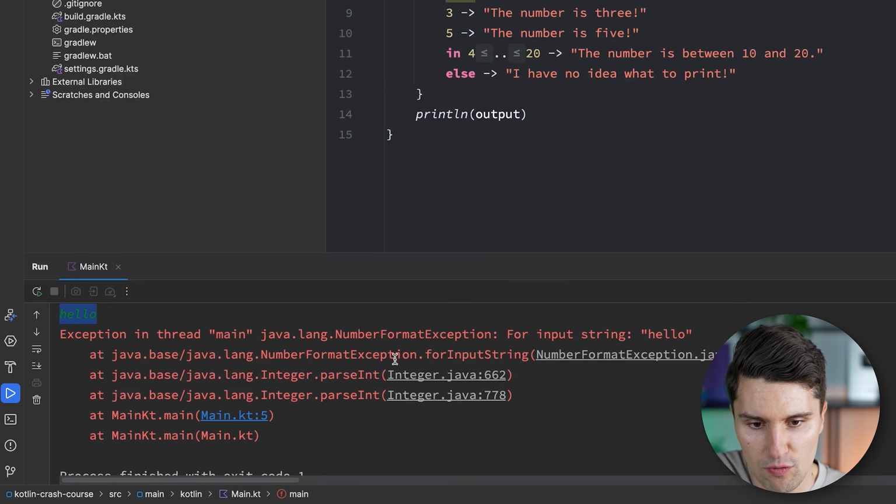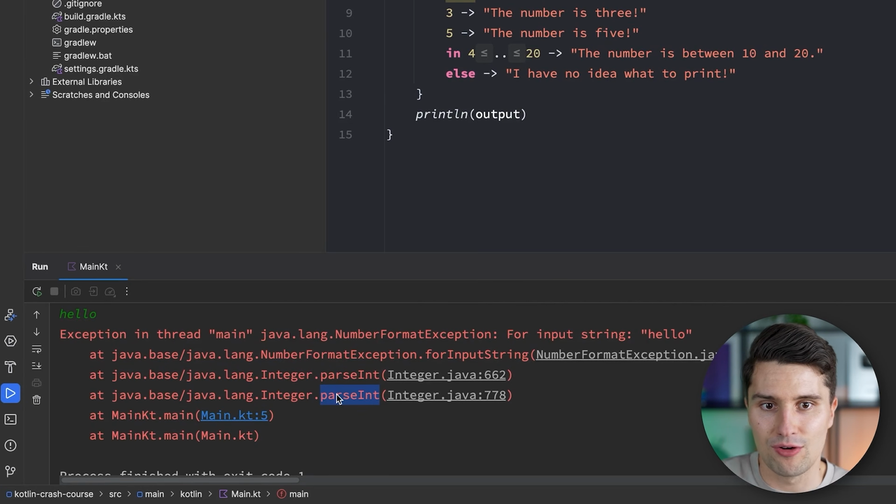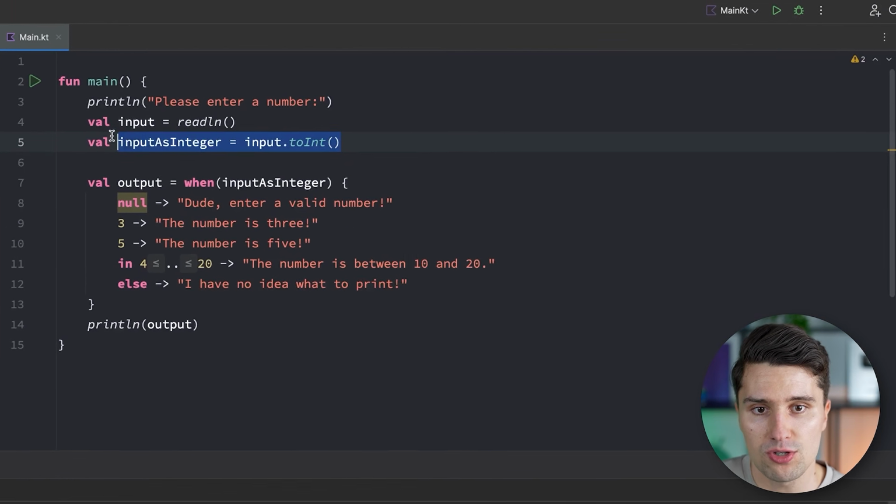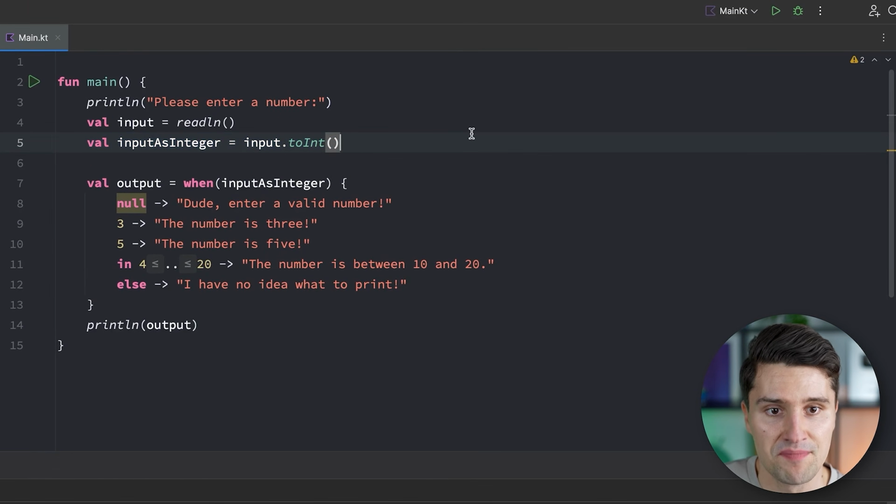So it gives you a list of all those functions that have been called that helps you to understand how your code actually got to that exception. And these functions that have these gray links, those are actually internal functions that we did not write, that were still called in some way. But these blue links are usually the interesting ones because these link to our own files. And if we click on this blue link, then we actually get to the line that caused this exception, which is this one here, obviously. During the attempt to parse the input to an integer, our code crashed.